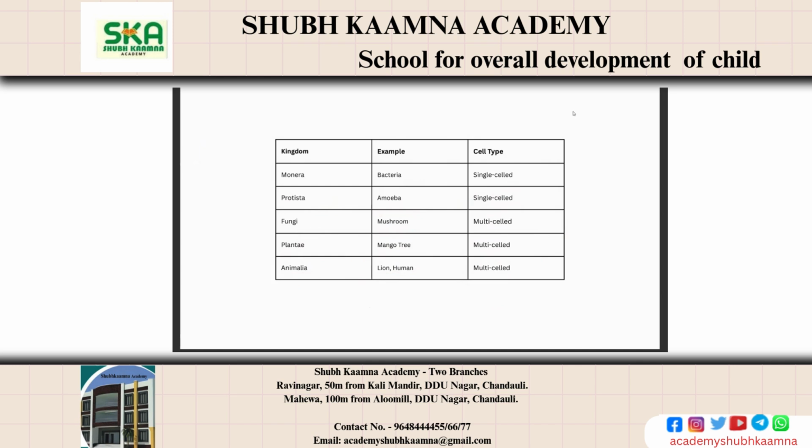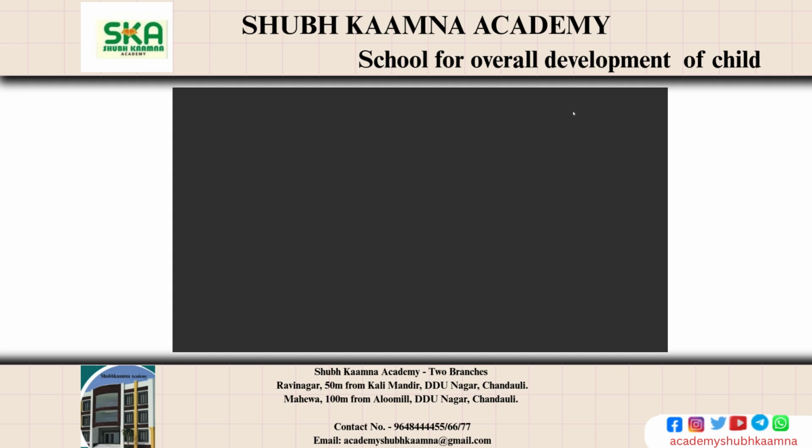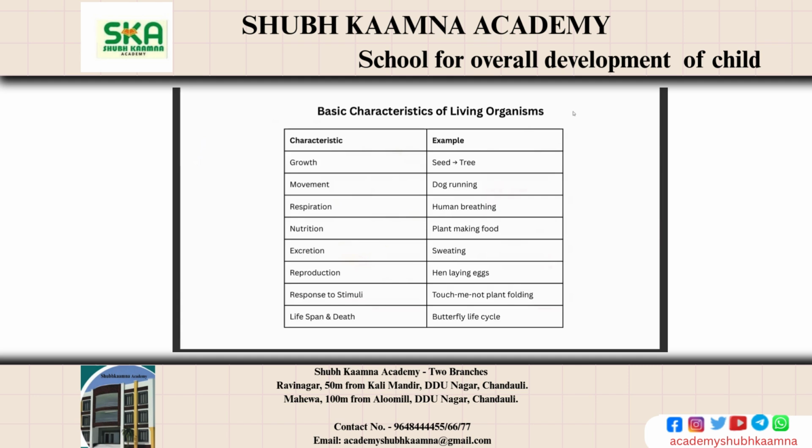So that you can easily remember with the example. Monera means single cell. Protista is amoeba, it is also single cell. Fungi, multicell. Plantae, multicell, and animal, multicell. Now we will come to another subtopic, basic characteristics of living organisms.